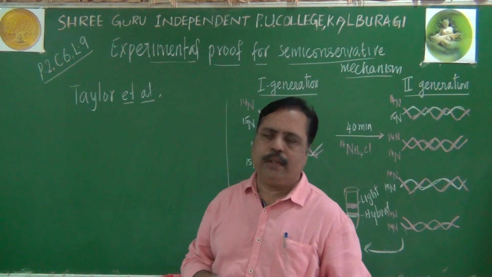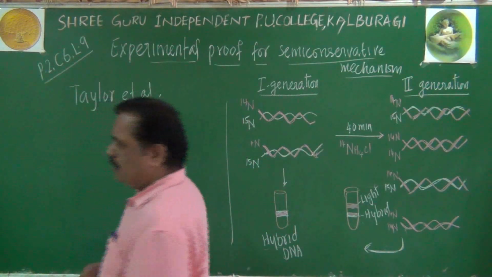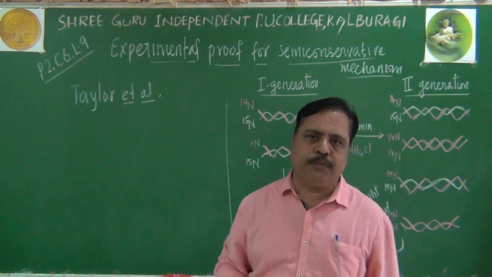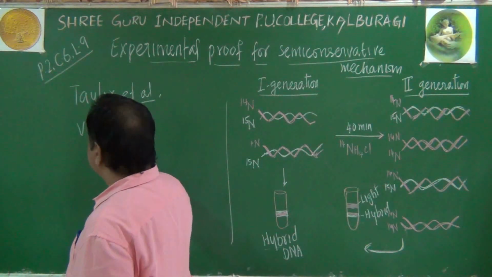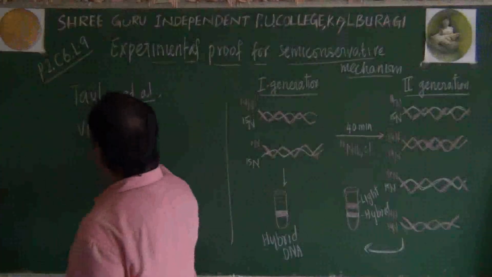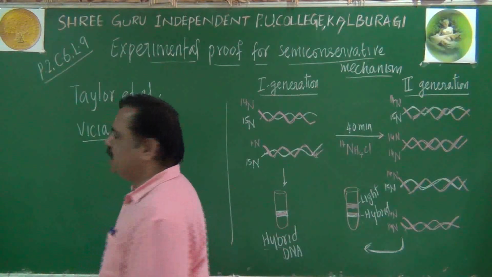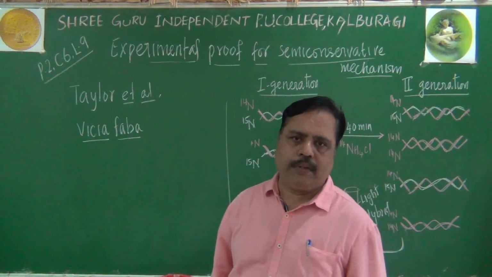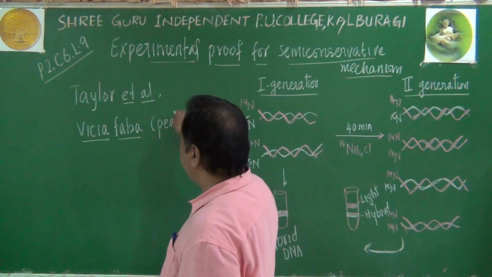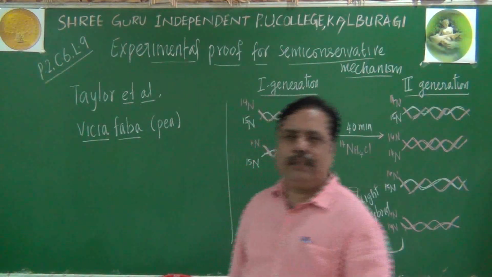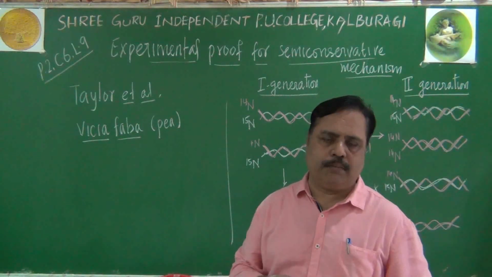This scientist and his group worked on a plant actually. Vicia faba is a type of leguminous plant. It is a type of pea plant, we can say. In that plant, they studied the mechanism of DNA replication.